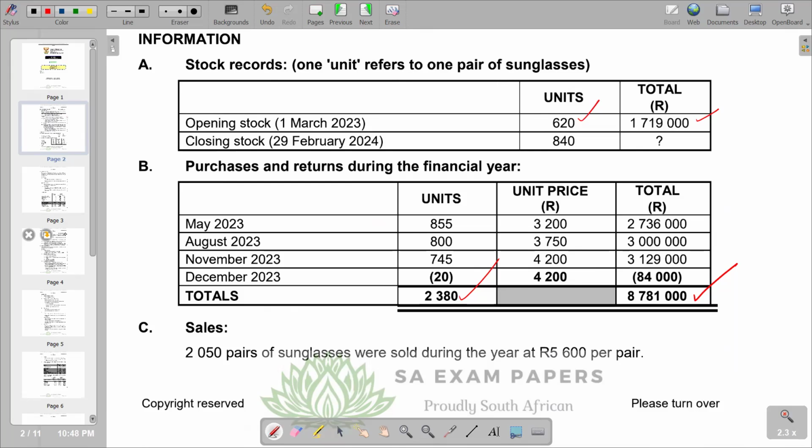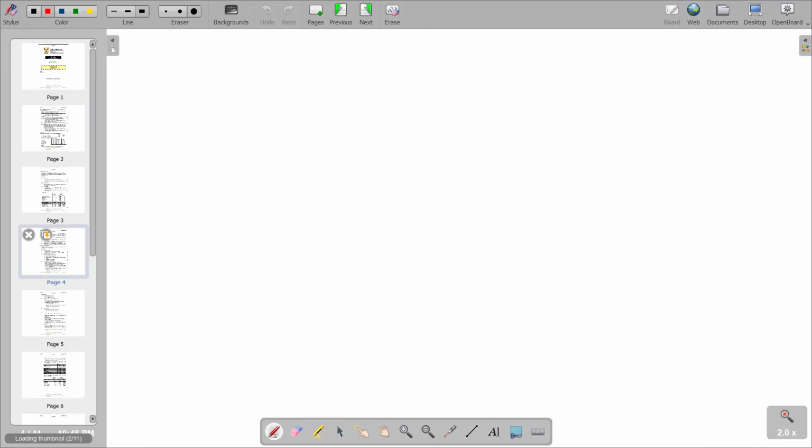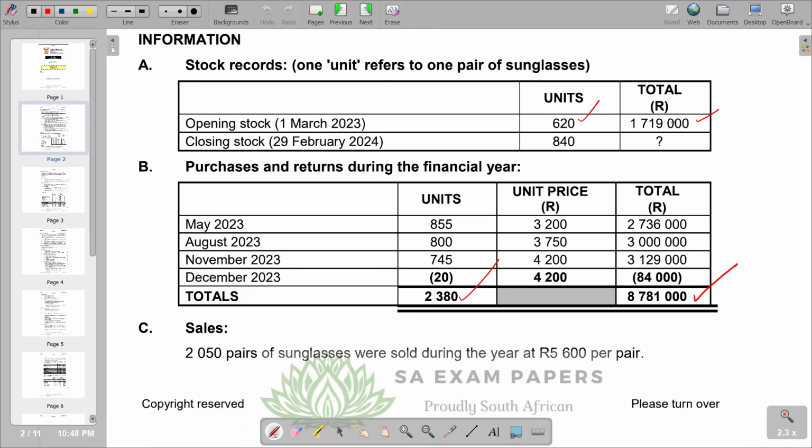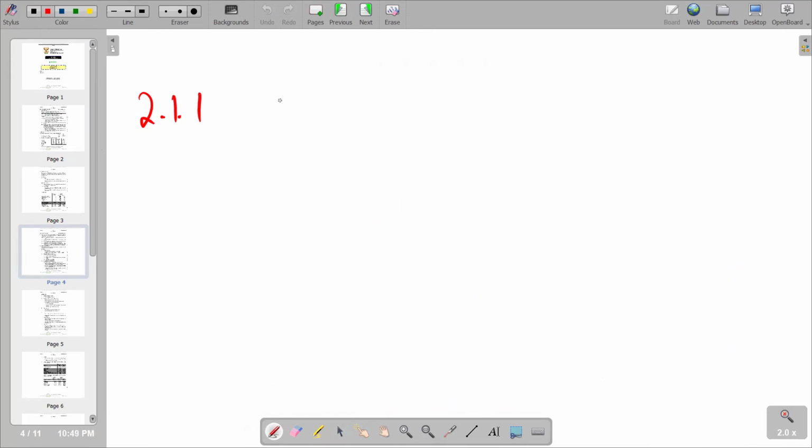So in our answer section, this is going to be our 2.1.1. We can just refer to the figures that you are given in the question, whereby we are saying 1,719,000 plus 8,781,000 is our numerator. So in the answer section it becomes 1,719,000, and then we add our 8,781,000.